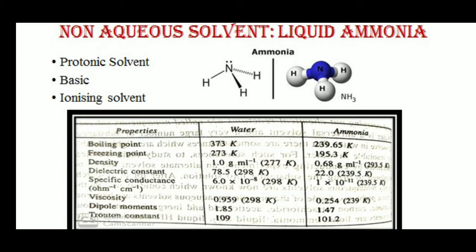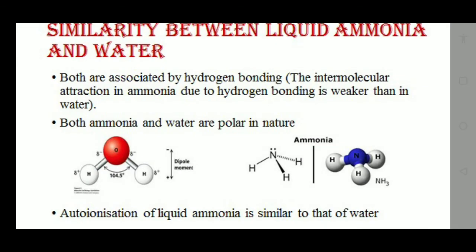As a solvent, liquid ammonia has striking similarities with water also, hence it is a water-like solvent. Why do both water and liquid ammonia have similar properties? Let us discuss. Both are associated by hydrogen bonding, although the intermolecular attraction in ammonia due to hydrogen bonding is weaker than in water.